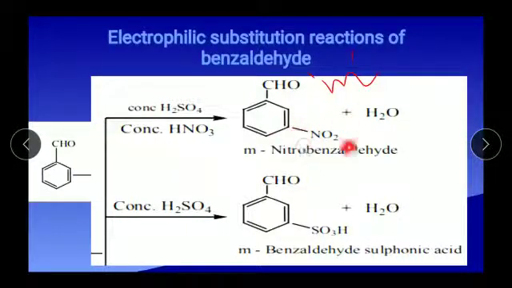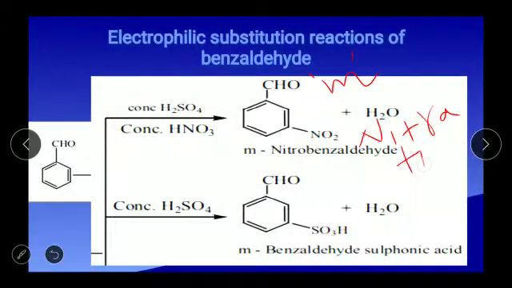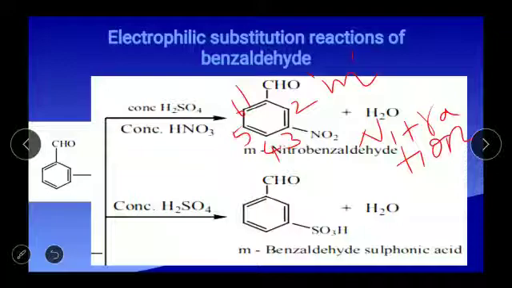The substitution of NO2 is named as nitration. So nitration takes place in the presence of concentrated sulfuric acid and concentrated nitric acid, in the meta position. How meta position? CHO and NO2 are in the 1 and 3 positions. CHO is first and NO2 is third, so it is named meta position.